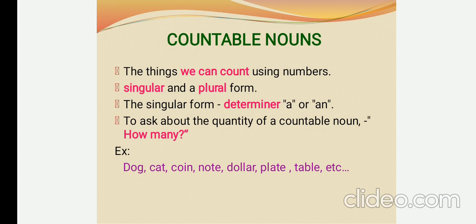So countable nouns are of two forms. One is singular and another one is plural. For singular noun, we can use determiners a and an. The singular noun always takes an article, that means an indefinite article, a and an. And also, in order to get the quantity of a countable noun, we ask the question, how many?